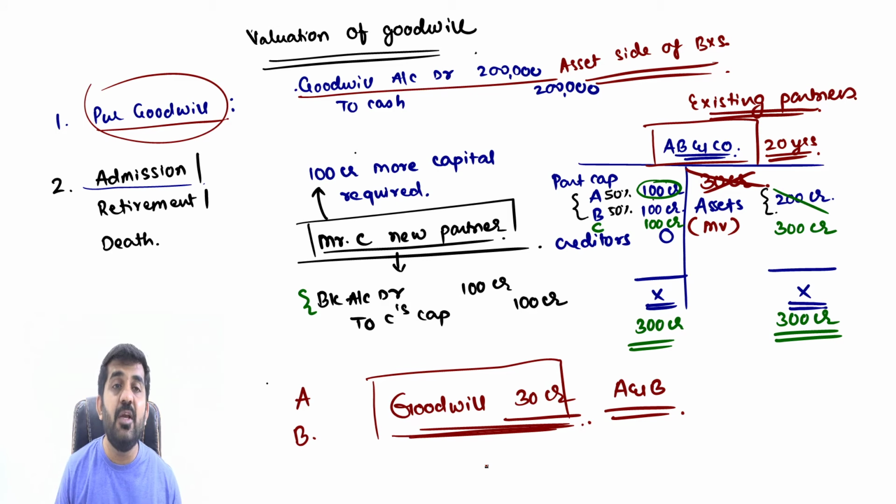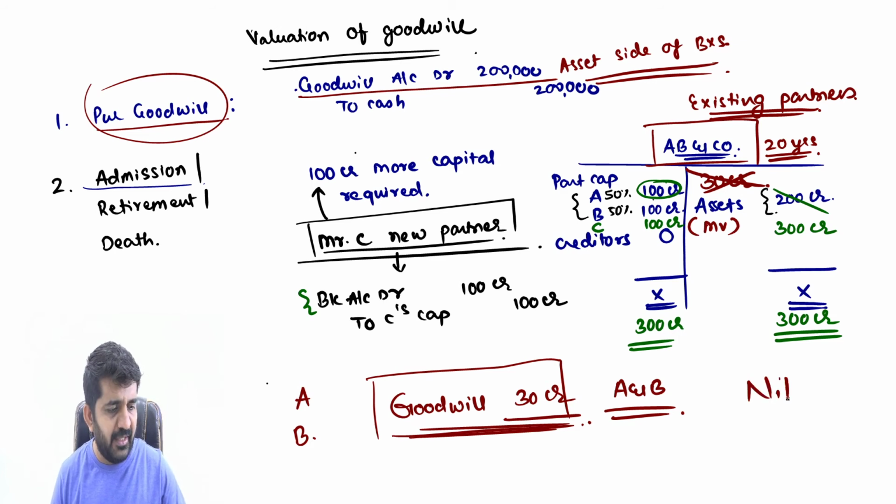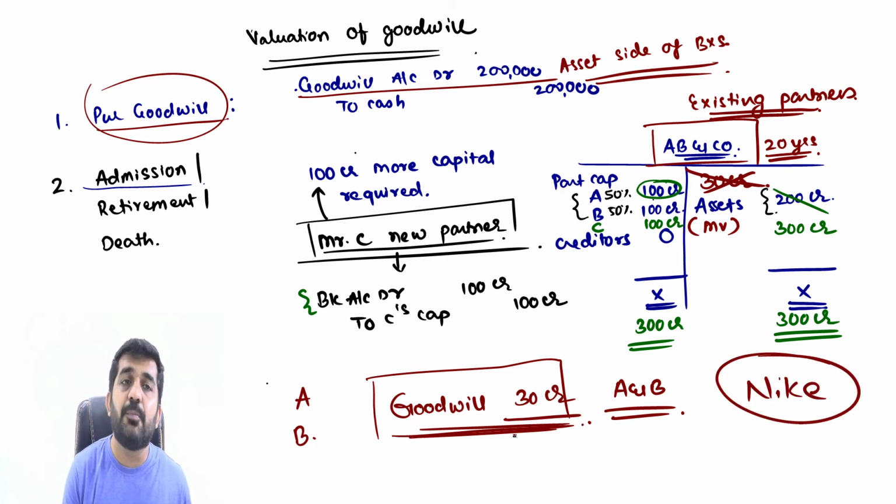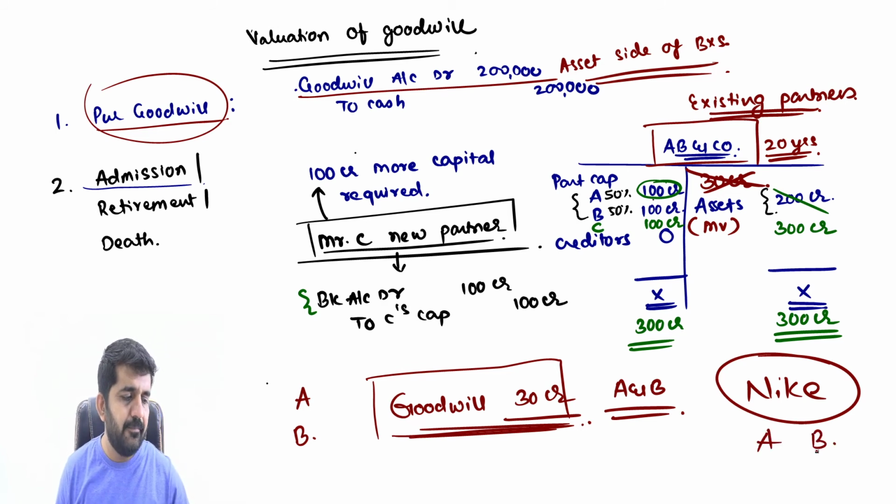Mr. C will also be getting the benefit of this goodwill. You might have heard the brand name Nike. Nike is a company, it is an incorporation, but suppose it was a partnership firm. There were existing partners A and B. Now they introduce a new partner C. Will the selling price of Nike be lowered? No. Will they still be earning exorbitant profit because of their goodwill? The answer is yes.